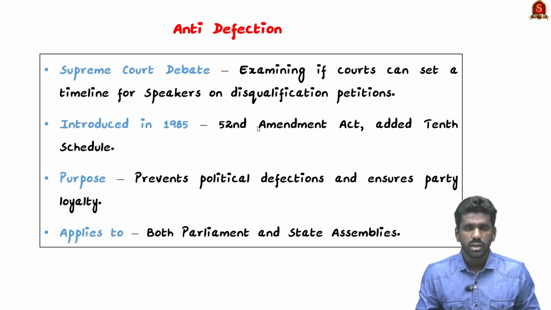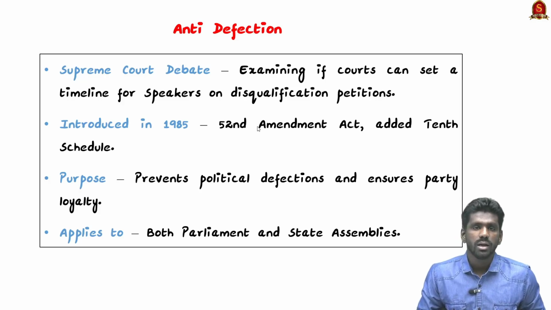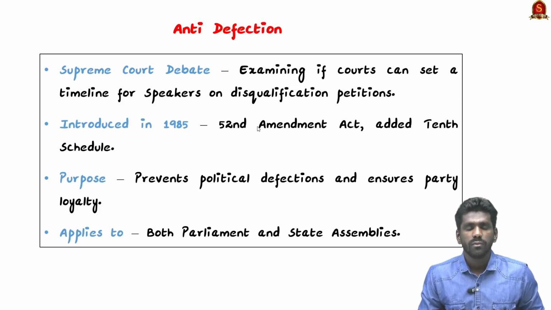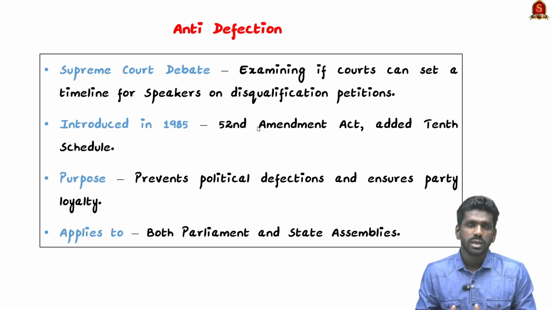So in this context, let us discuss the basics of the Anti-Defection Law. See, the Anti-Defection Law was introduced in 1985 by the 52nd Amendment. It was added to the 10th Schedule of the Constitution. The primary purpose is to curb political defections. So this is by ensuring that legislators remain loyal to the party from which they are elected.